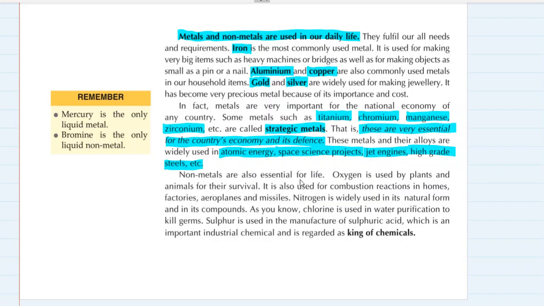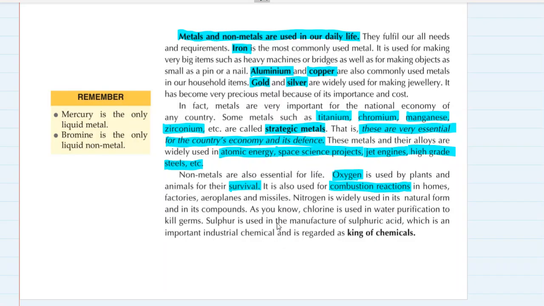Okay, non-metals are also essential for life. Oxygen is used by plants and animals for their survival, for respiration. It is used for combustion reactions in homes, factories, aeroplanes, missiles, vehicles. Nitrogen is widely used in natural form and its compounds. As you know, chlorine is used in water purification to kill germs.